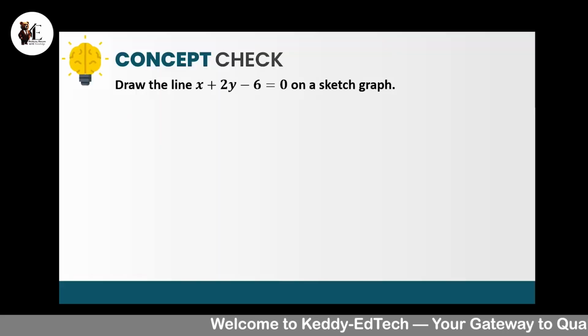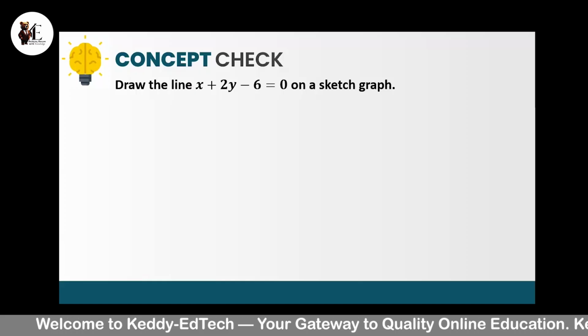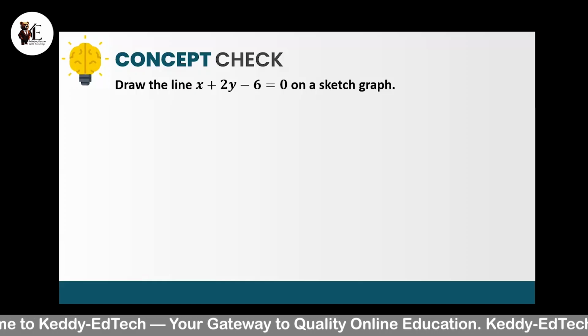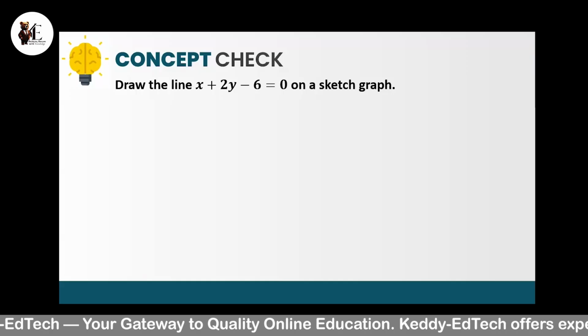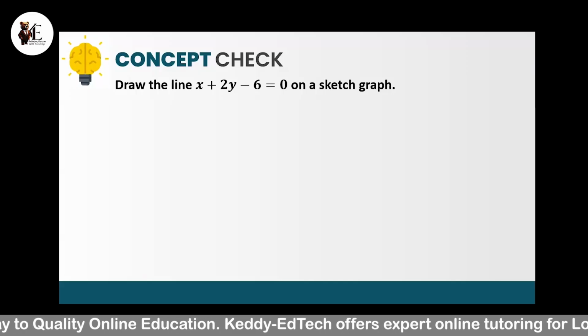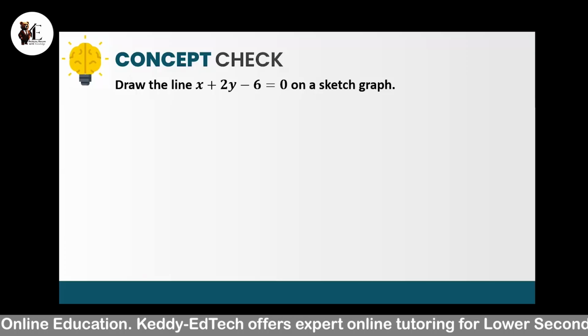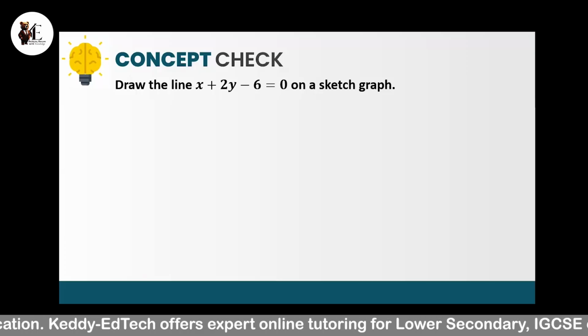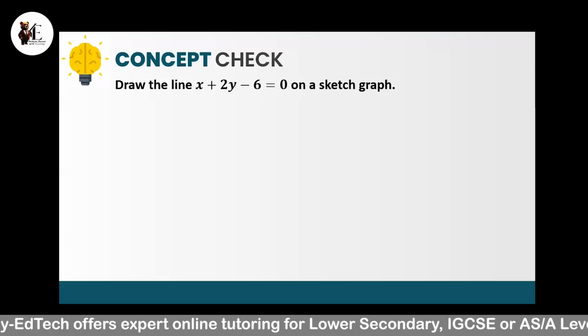Maybe 2y equals minus 1x plus 6. Can you please repeat again? 2y equals minus 1x plus 6. Yes, it's correct till now. So this is the first step.